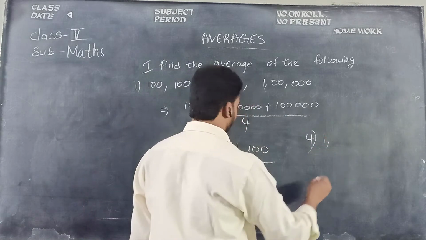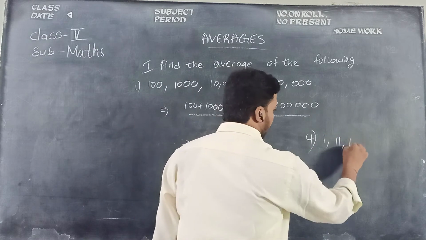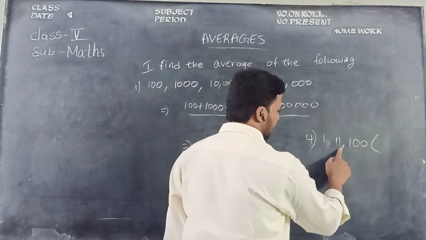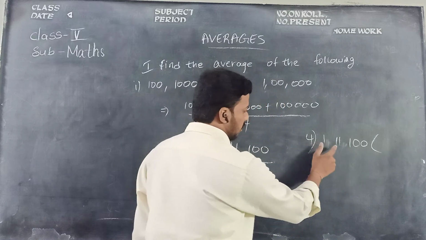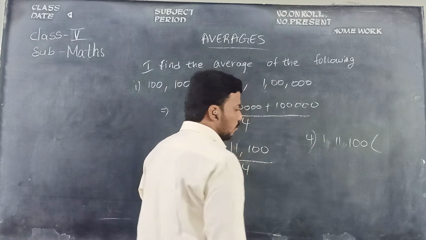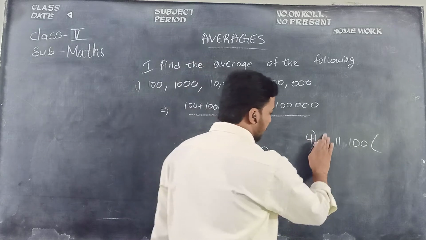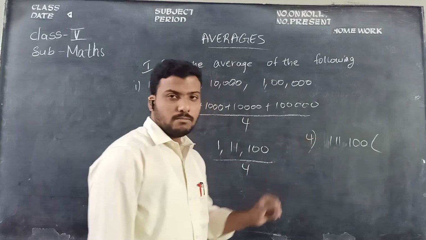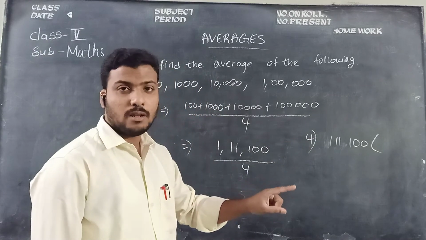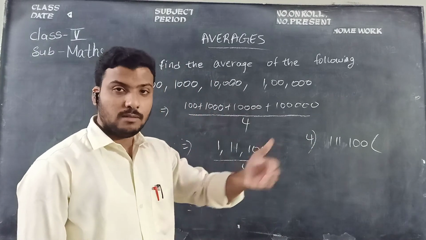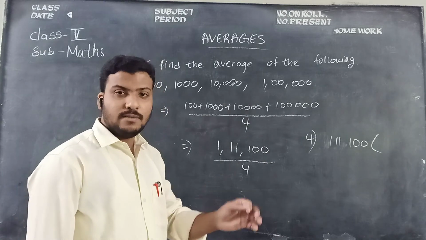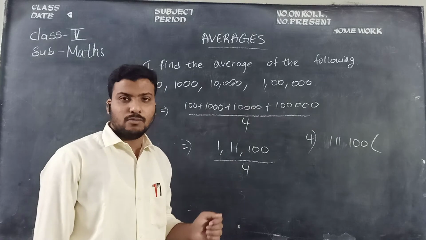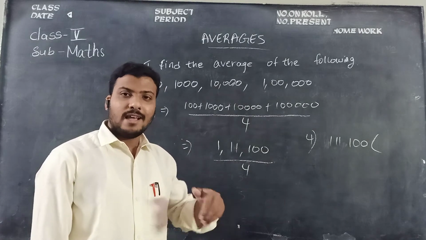So 1 lakh 11,100. Children, I am taking this common. I am considering the first two digits, 1 1, that is 11. I am writing here, children. Don't get confused, 1 1 is nothing but 11. 4 2s are 8. 4 3s are 12. The value 12 is exceeding the number 11. So in the division concept, children, you should take the equivalent value or less value.